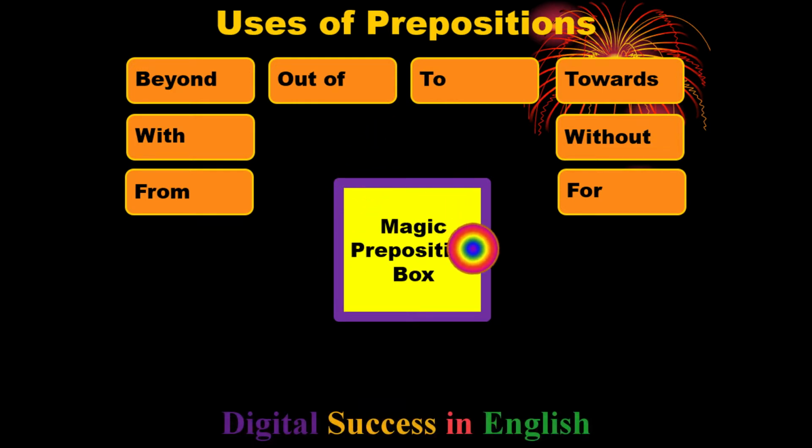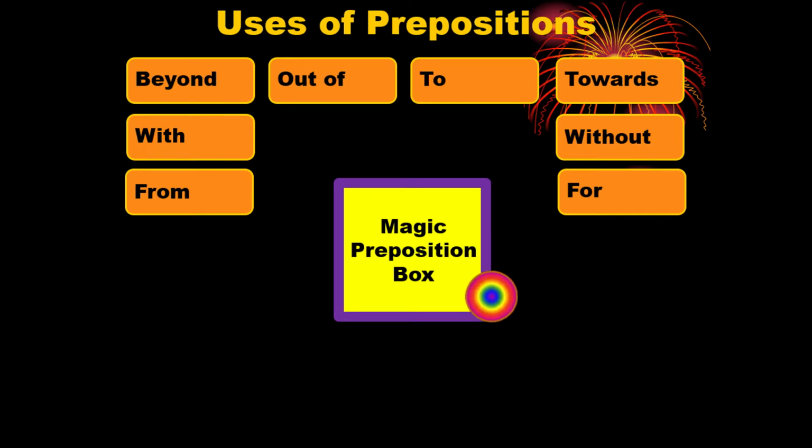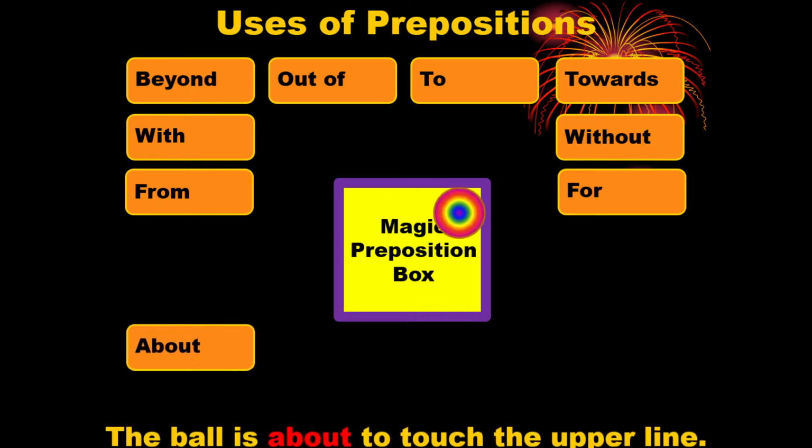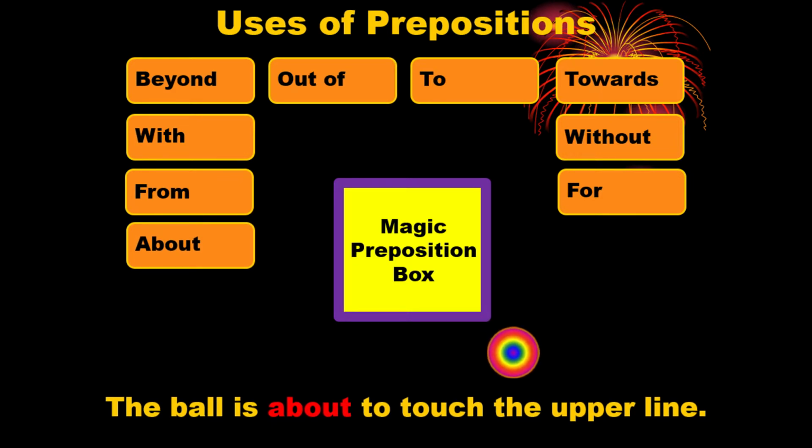A ball is going upward and then downward, and again upward and then downward. The ball is trying to reach the ceiling, that means the upper line, but it could not touch the upper line. So we can say, the ball is about to touch the upper line. Here we know that about is the preposition which indicates regarding. But here about does not indicate regarding. Here about indicates almost. That means its meaning is the ball is almost touching the upper line.